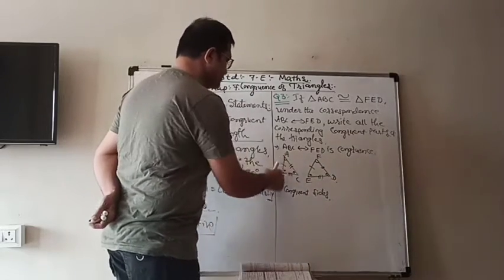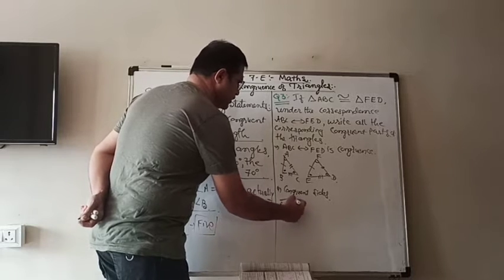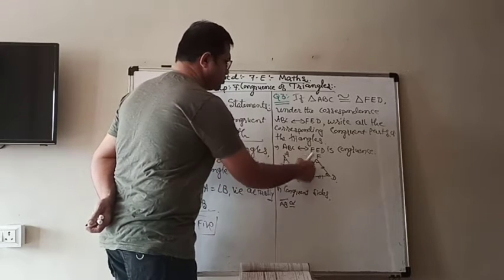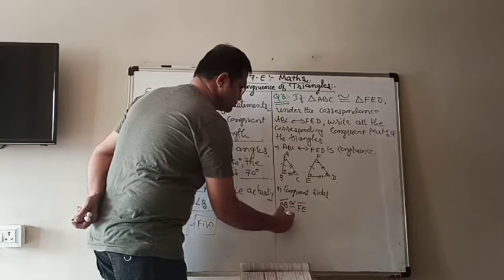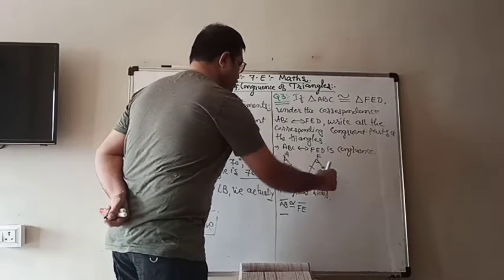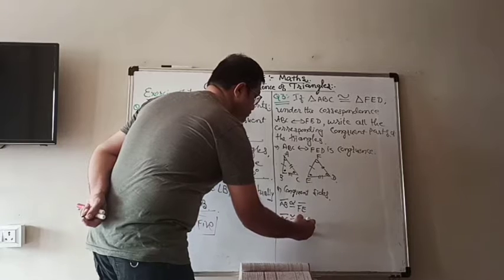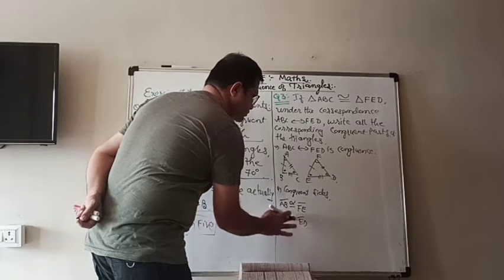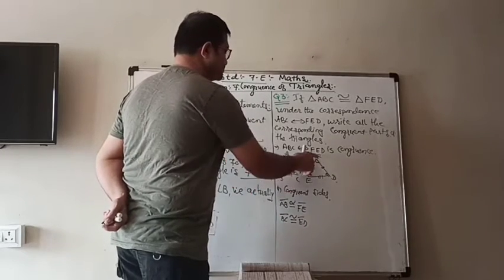You can see from the figure that AB is congruent to FE. Then line segment BC is congruent to ED, and line segment AC to FD.